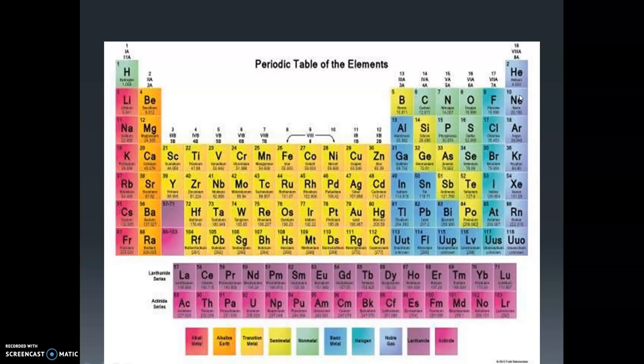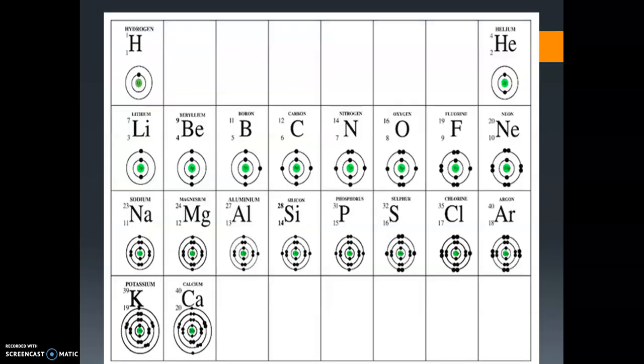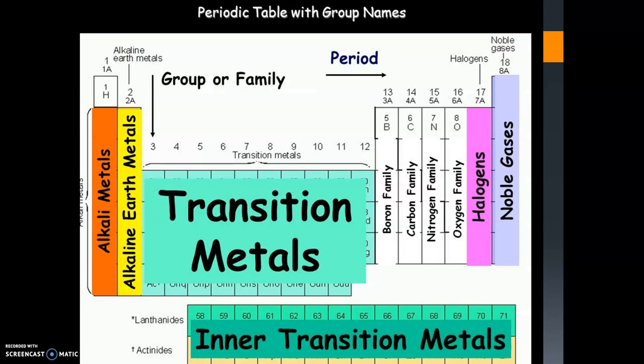So this is the brief idea about our periodic table. If you check each group, moving down the group, the number of shells increases. For example, lithium has only 2 shells, sodium has 3, and potassium has 4. The lanthanides and actinides are known as inner transition metals.